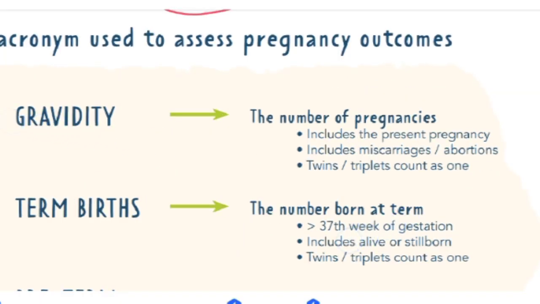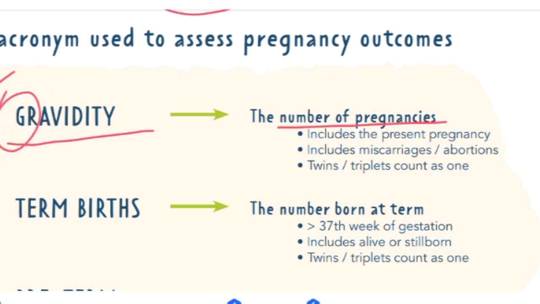As I have told you, Gravida is the total number of pregnancies. G for Gravida and G for grave. So think of babies that are present in the living world as well as in the grave. It includes the total number of pregnancies and the total number of miscarriages and abortions.